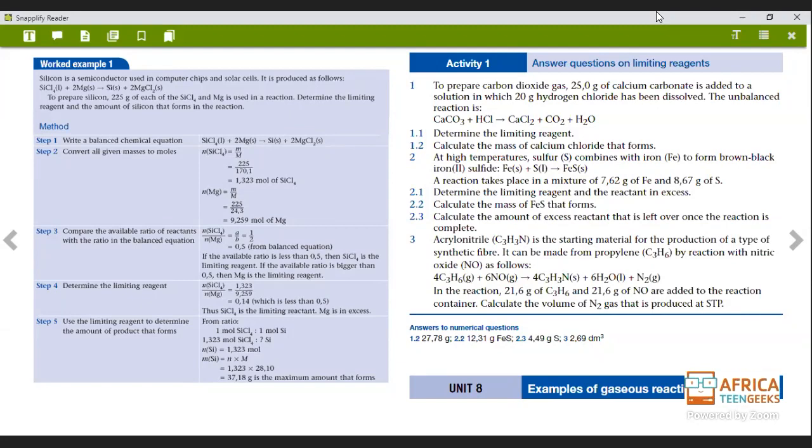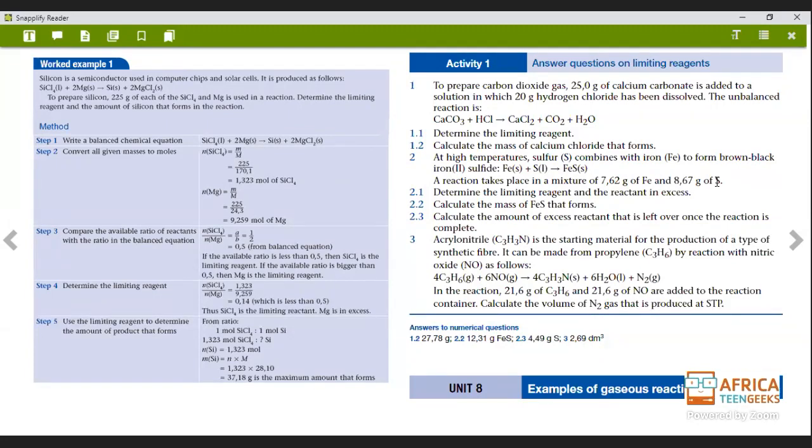They say a reaction takes place in a mixture of 7.62 gram of iron and 8.67 gram of S. So what are they looking for? Number one: determine the limiting reagent and the reactant in excess.